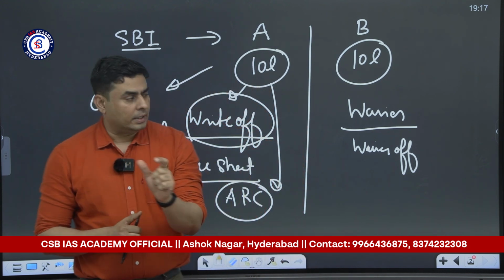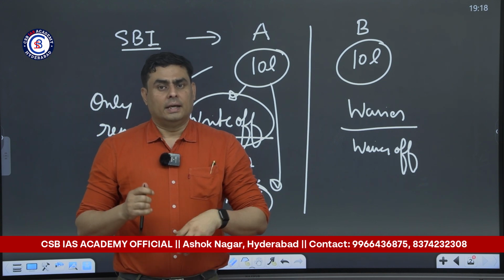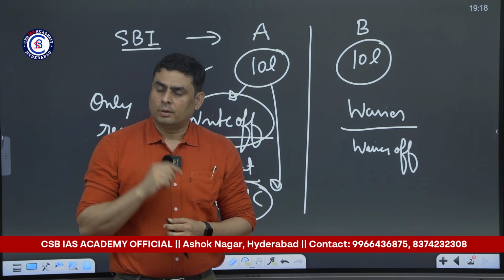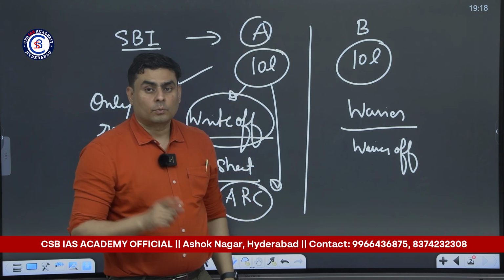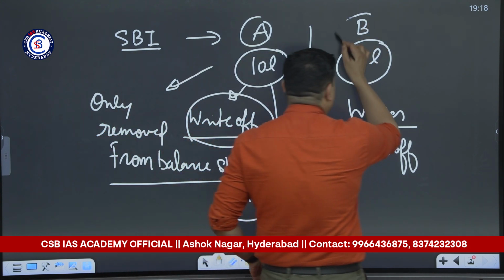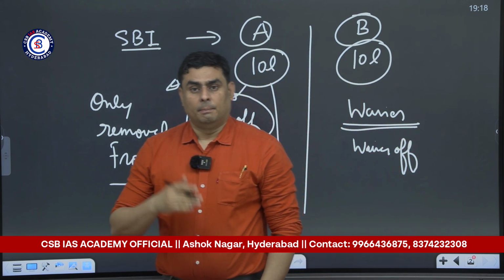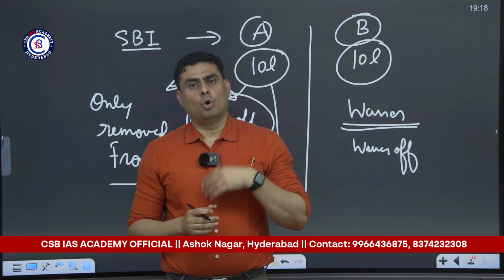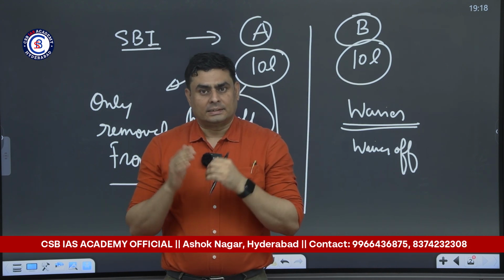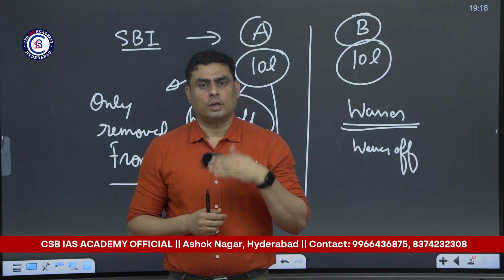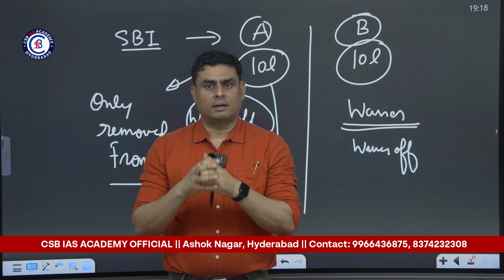So waive off and write off. Write off is an activity to clean the balance sheet, but still a dedicated agency of the bank is active in order to recover the loan, even by selling the assets of the borrower. Whereas in the context of B, the bank has gone for a waiver of the loan. Means the bank found that there is no chance to recover this money from the borrower, so we are not just going to remove it from the balance sheet, but also there is no hope to recover that money.